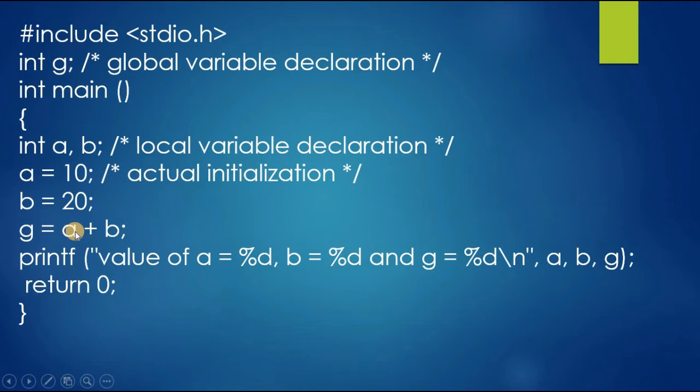The addition of the local variables is assigned to the global variable. This is how global variables are used in a program.